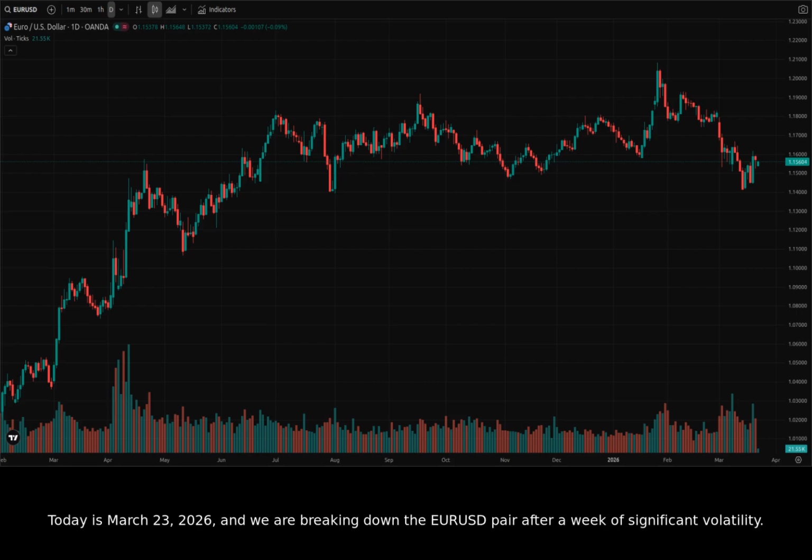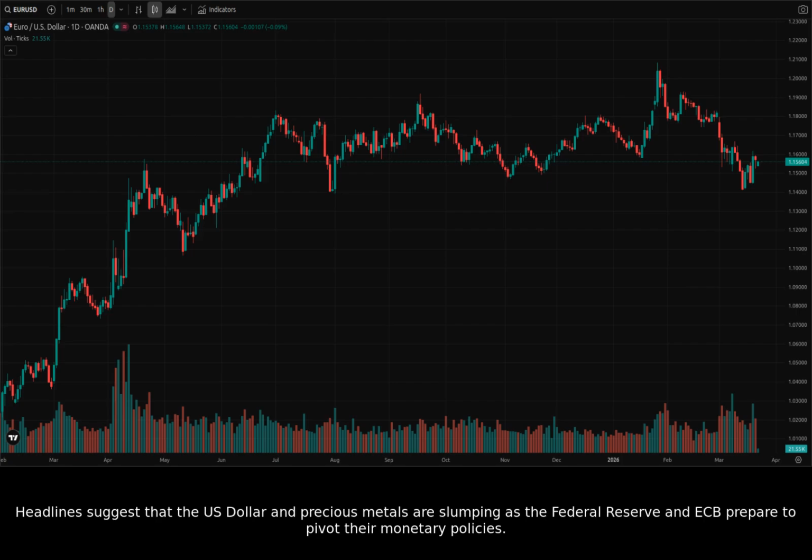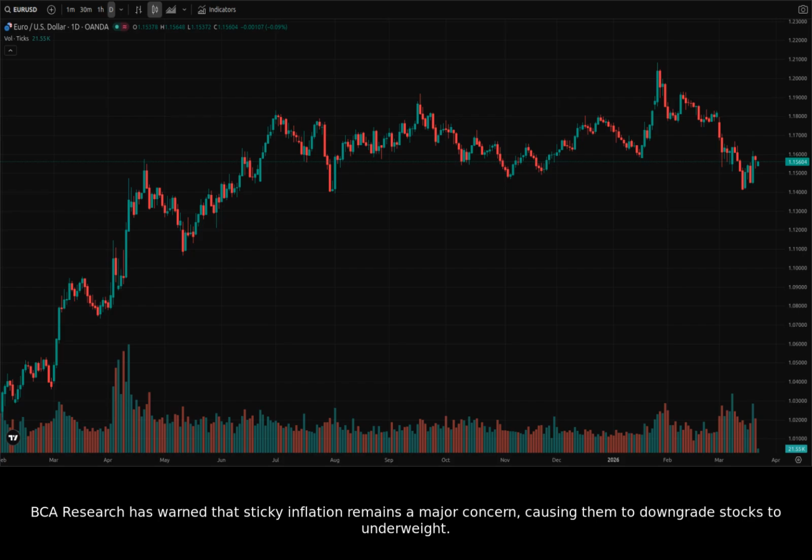Today is March 23, 2026, and we are breaking down the EURUSD pair after a week of significant volatility. The current market sentiment is being heavily influenced by central bank activity and evolving economic indicators. Headlines suggest that the US dollar and precious metals are slumping as the Federal Reserve and ECB prepare to pivot their monetary policies. BCA research has warned that sticky inflation remains a major concern, causing them to downgrade stocks to